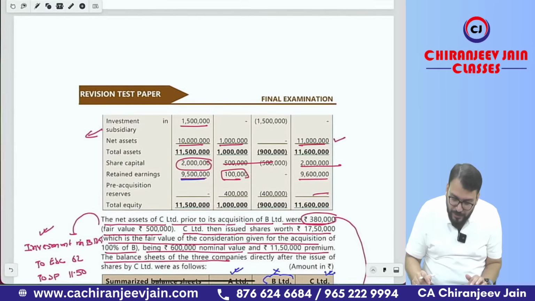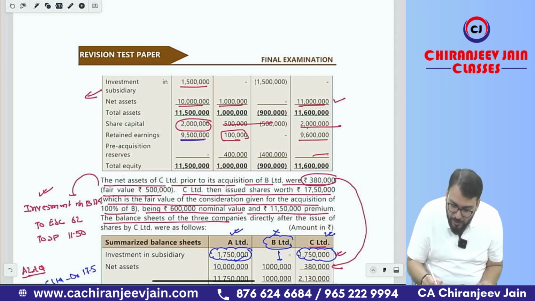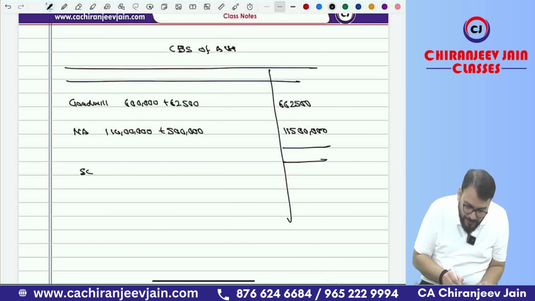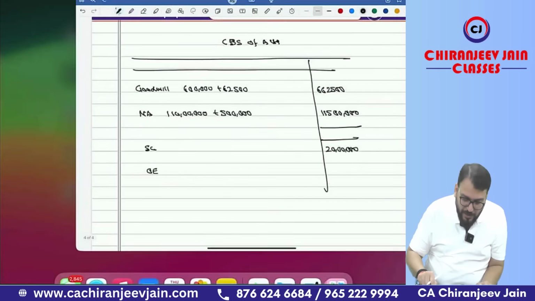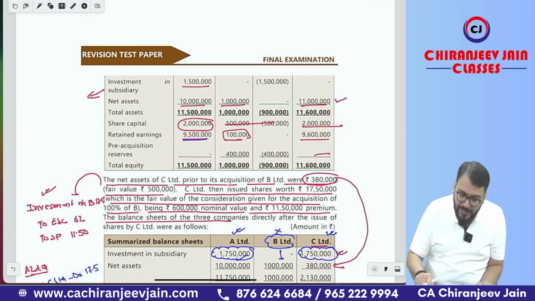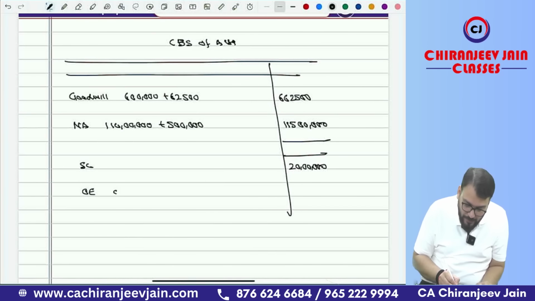Then what is given? Equity share capital. It is 20 lakh. Write down share capital 20 lakh. Then they have given other equity including retained earning or whatever. It is 96 lakh. So 96 lakh plus 37,500.